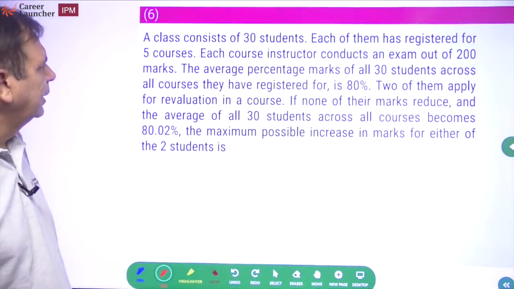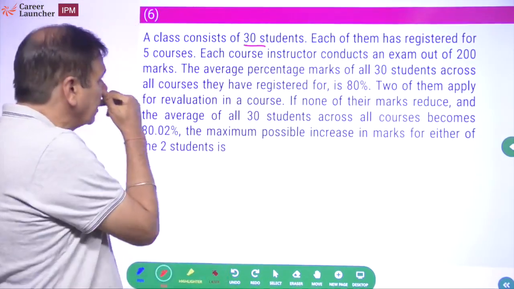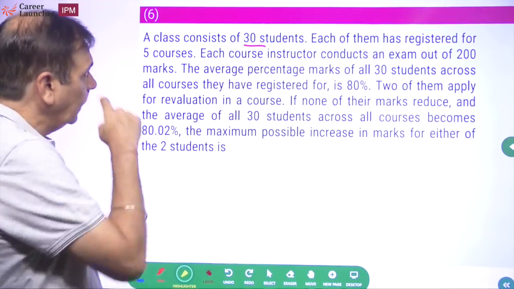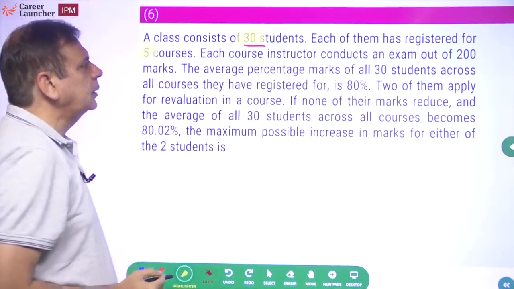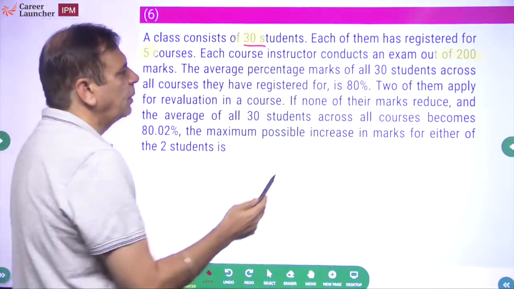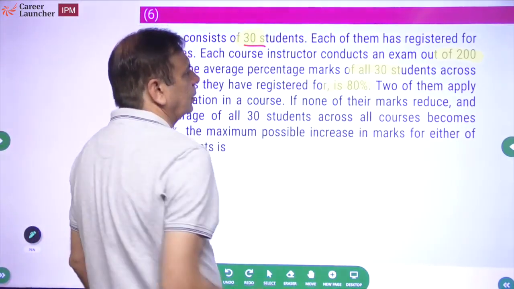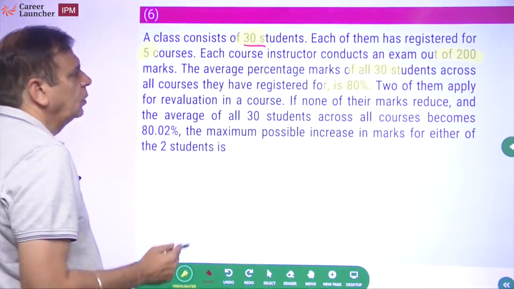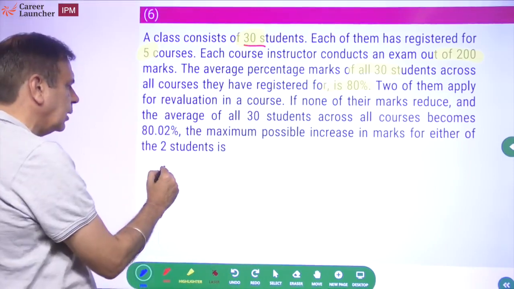Another long story. A class consists of 30 students. Each of them has registered for 5 courses. Okay. So 30 students, 5 courses. Each course instructor conducts an exam out of 200 marks. The average percentage marks for all 30 students, across all courses they have registered for, is 80%. So how many marks are these? These are 200 marks into 5 courses. These are 1000 marks.